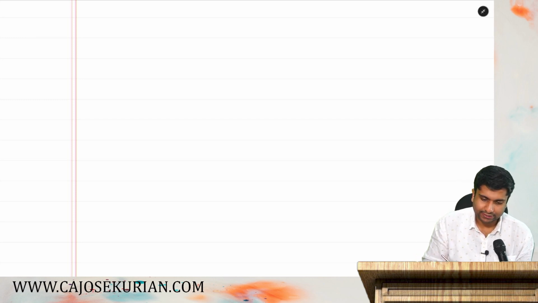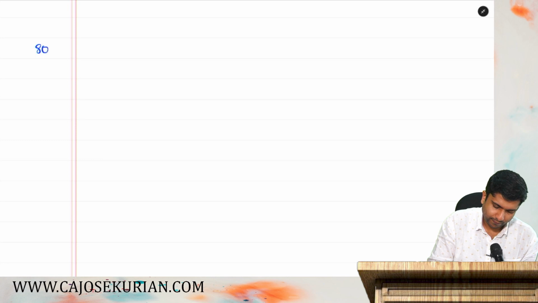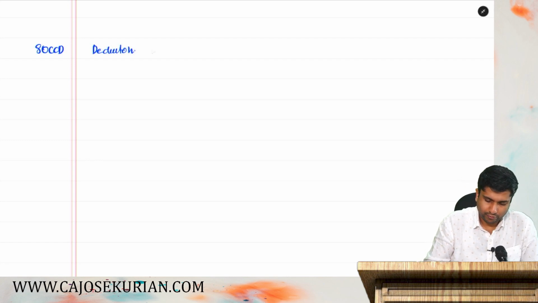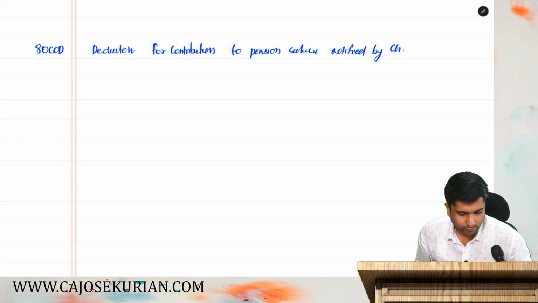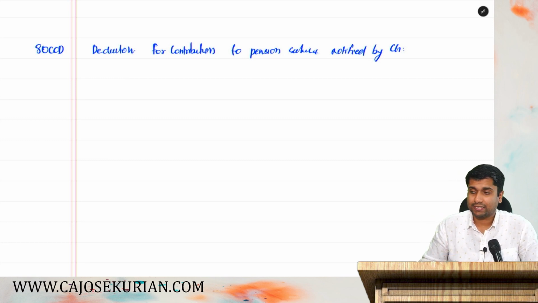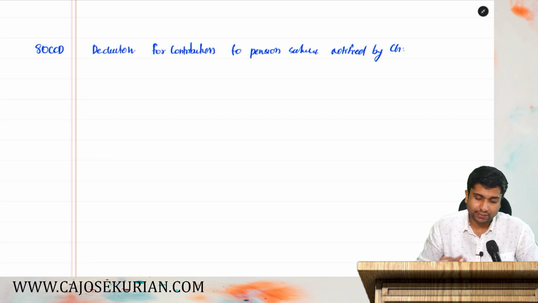Now next we have to study a little bit, that is 80CCD. That is deduction for contribution to pension scheme notified by central government. So deduction for the pension scheme which is notified by central government.